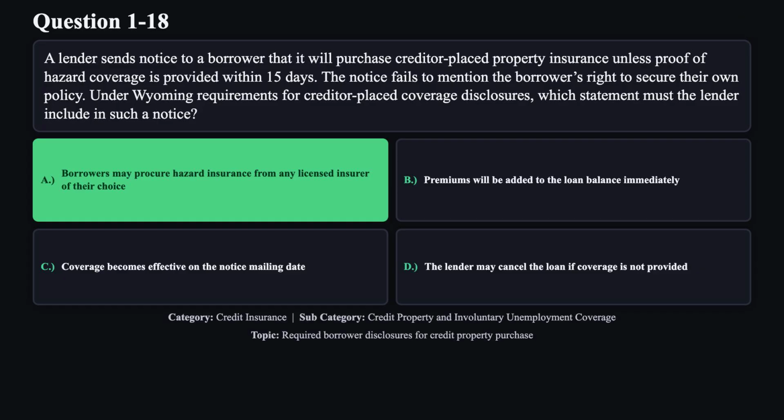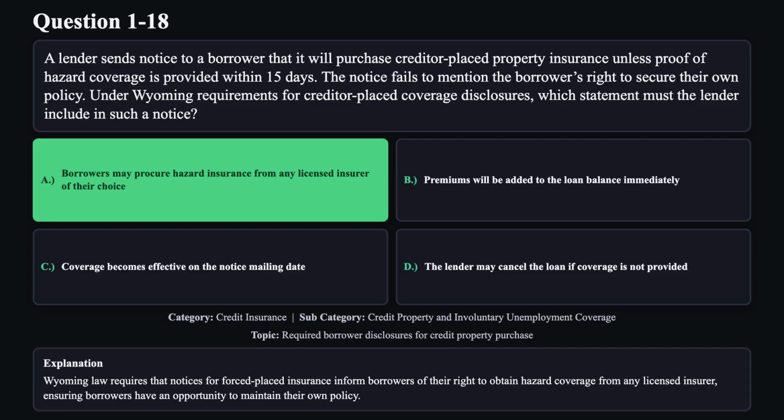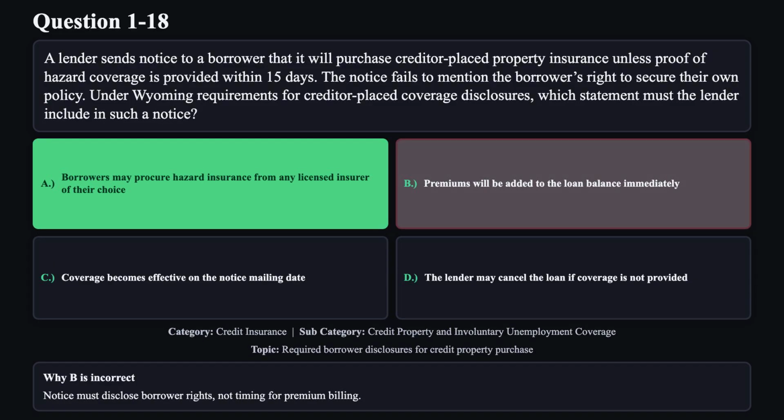The correct answer is A. Wyoming law requires that notices for forced-placed insurance inform borrowers of their right to obtain hazard coverage from any licensed insurer, ensuring borrowers have an opportunity to maintain their own policy. Reason B is not correct. Notice must disclose borrower rights, not timing for premium billing.